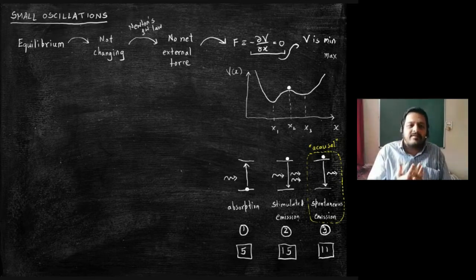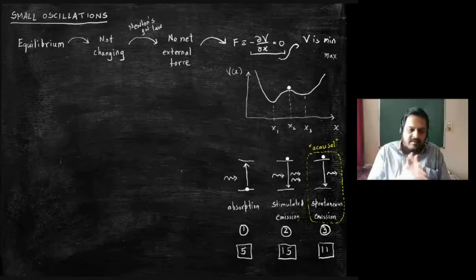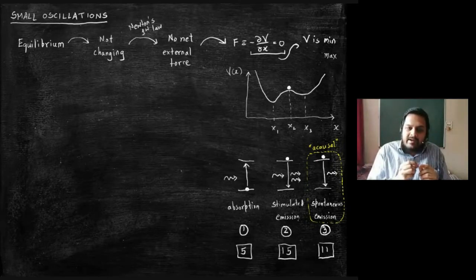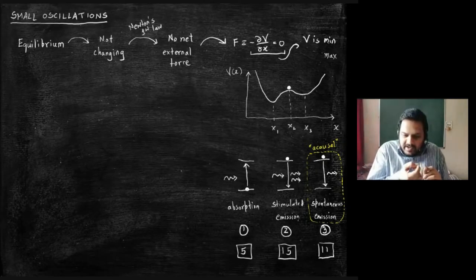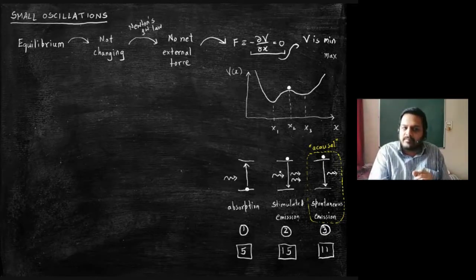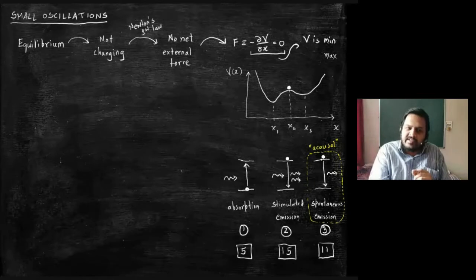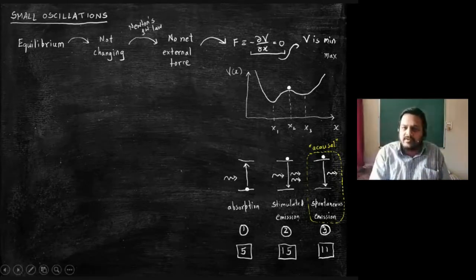So spontaneous emission is explained in this context by saying that the atom or the electron, whoever you want to talk about, borrows energy to get a virtual photon which will stimulate this particular process, and then that virtual photon is given back to the universe.